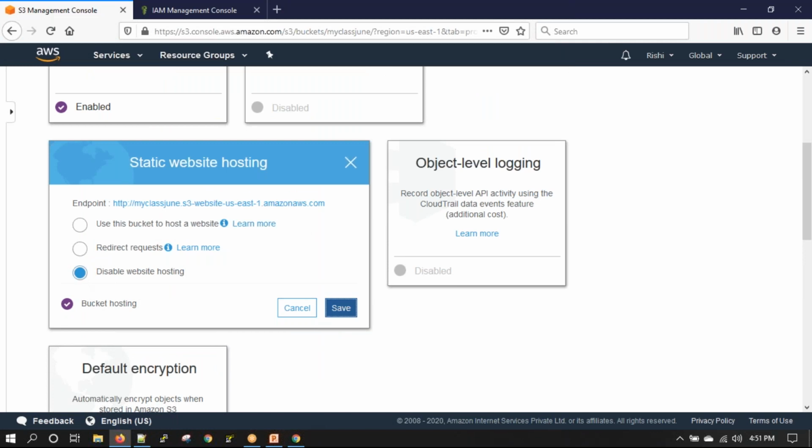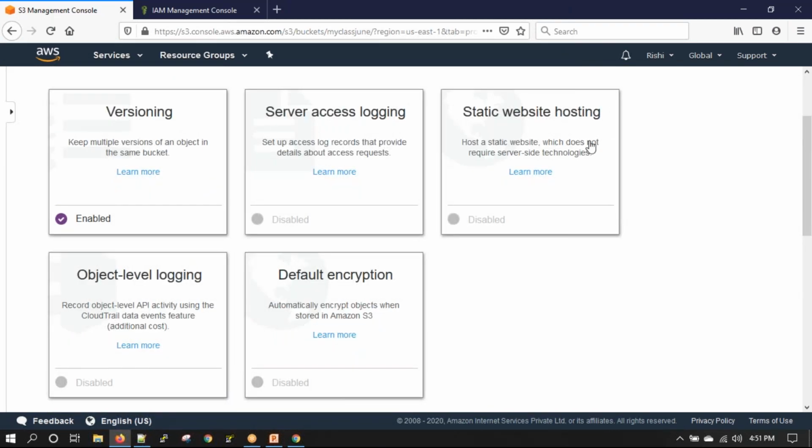I'll disable this. Okay. So does this enable and disable be chargeable, meaning if we keep it enabled, will it be charged? No, there are no charges for static website hosting. The only charges are for data that is stored in S3, and how many GET requests are coming. So the number of times the data is being accessed, those charges, and the charges of data stored. For static website hosting, there are no extra charges.